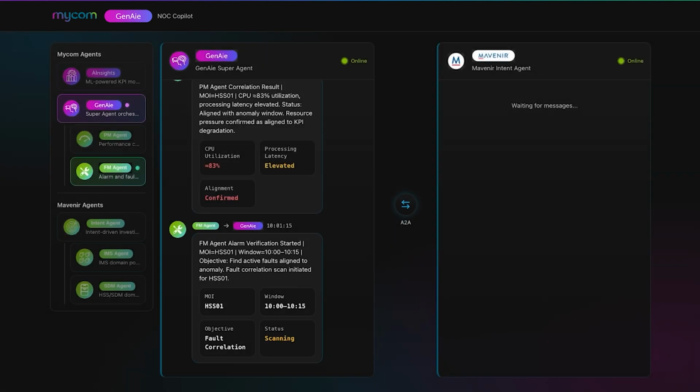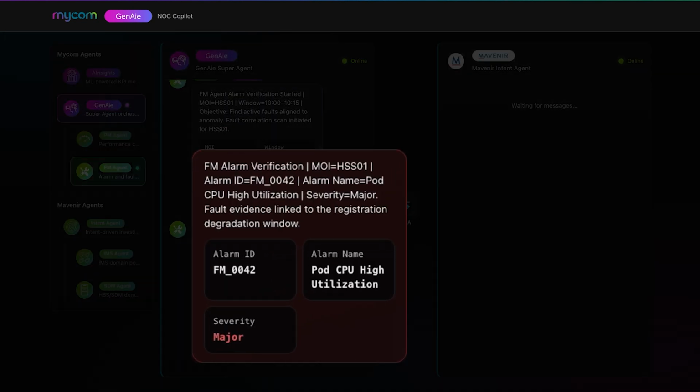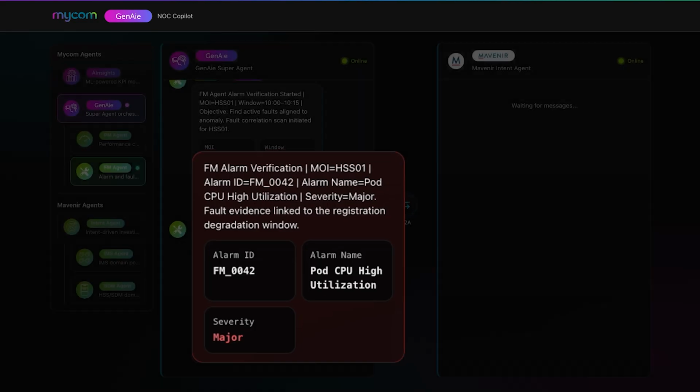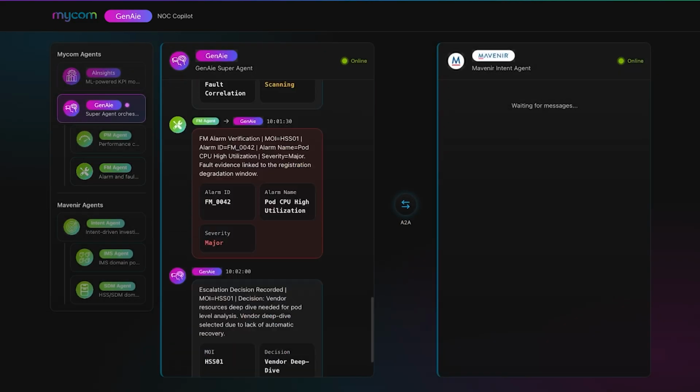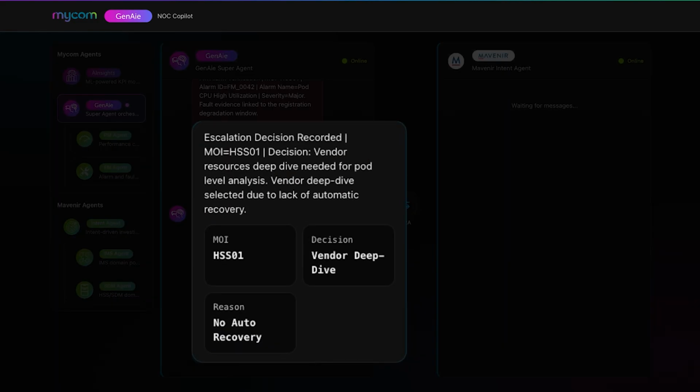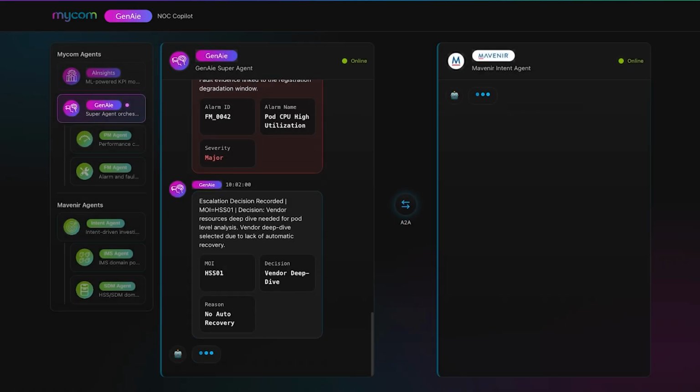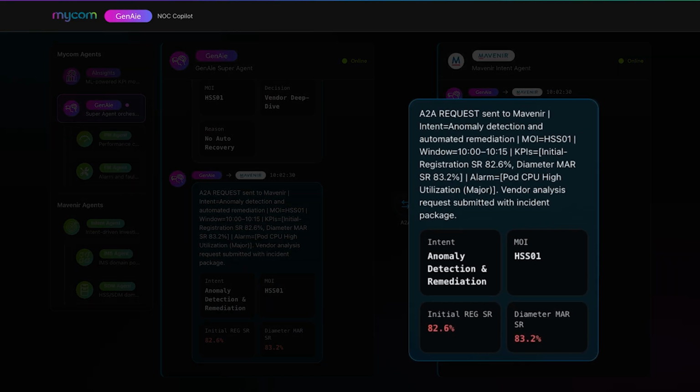What do I see here? FM alarm ID FM0042 and pod CPU high utilization with major severity. So there is evidence of faults during the registration degradation window. GenAie now records the escalation decision for HSS01. Since there has been no automatic recovery, a vendor resource deep dive is now required for pod level analysis. GenAie has sent an agent-to-agent request to Mavenir for anomaly detection and automated remediation.